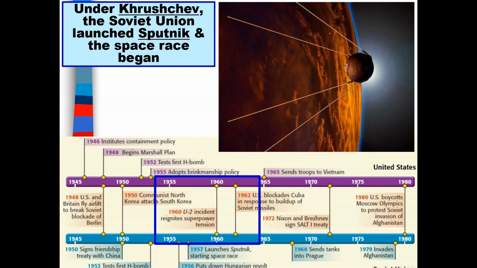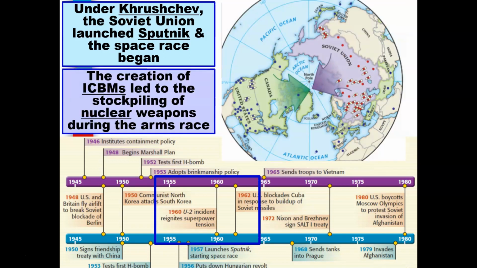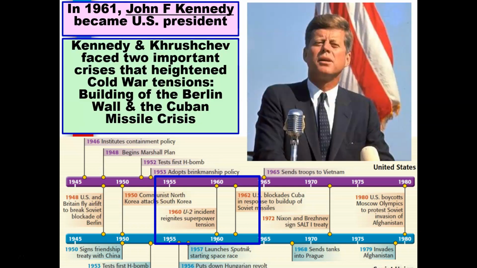Under Khrushchev, the Soviet Union launched Sputnik and the space race began. The creation of intercontinental ballistic missiles led to the stockpiling of nuclear weapons during the arms race. In the year 1961, John F. Kennedy became the President of the United States. Kennedy and Khrushchev faced two important crises that heightened Cold War tensions. First, the building of the Berlin Wall, and second, the Cuban Missile Crisis.